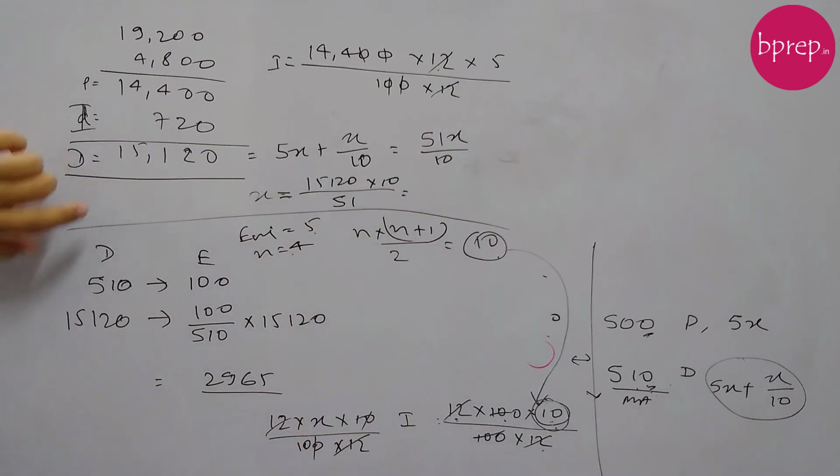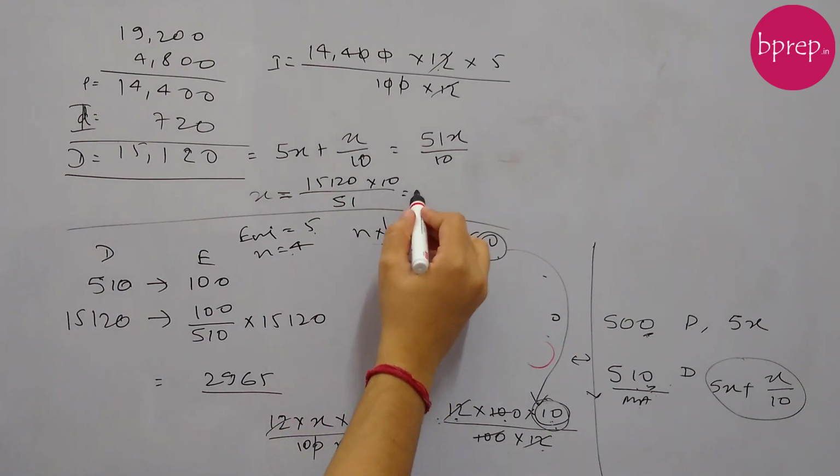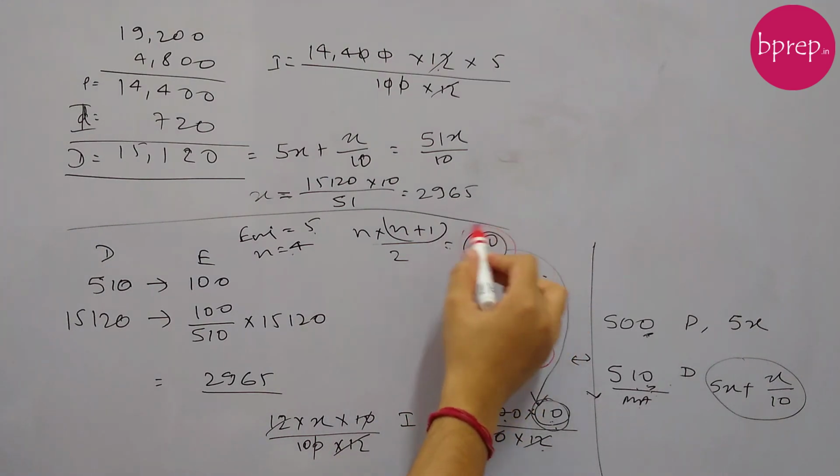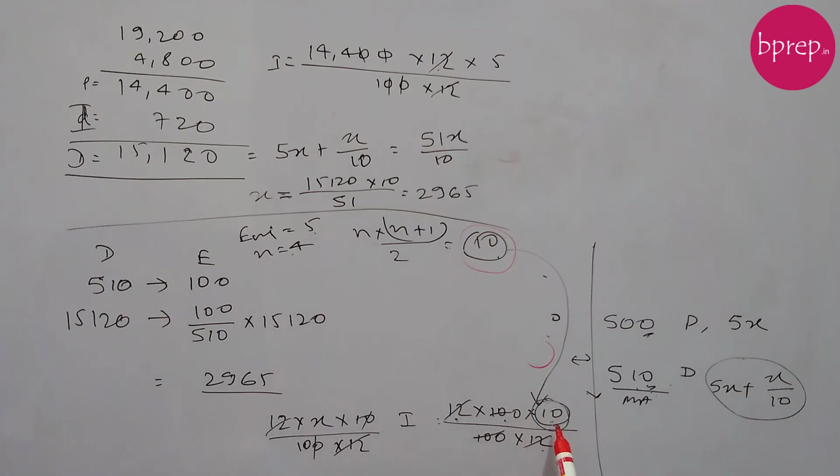Okay, so again if we follow this, we will get the same answer, 2965. Okay, so again the key thing here is to find out the number of months which will be used to calculate the interest component of our EMIs paid. Okay, I hope this is clear.